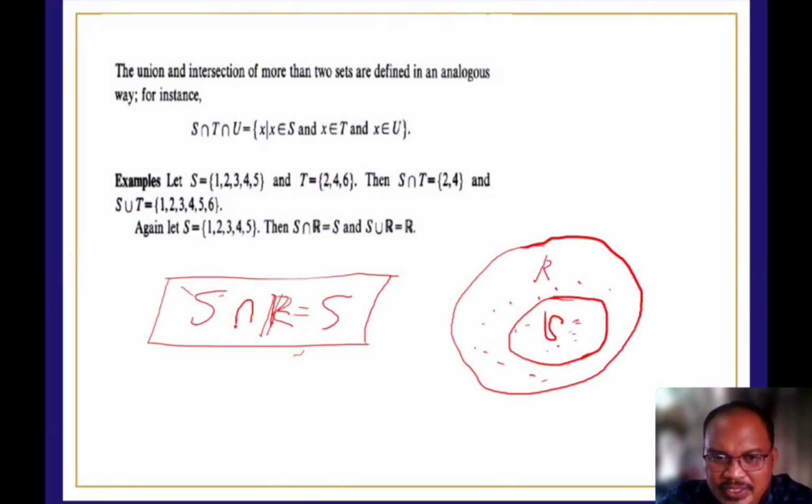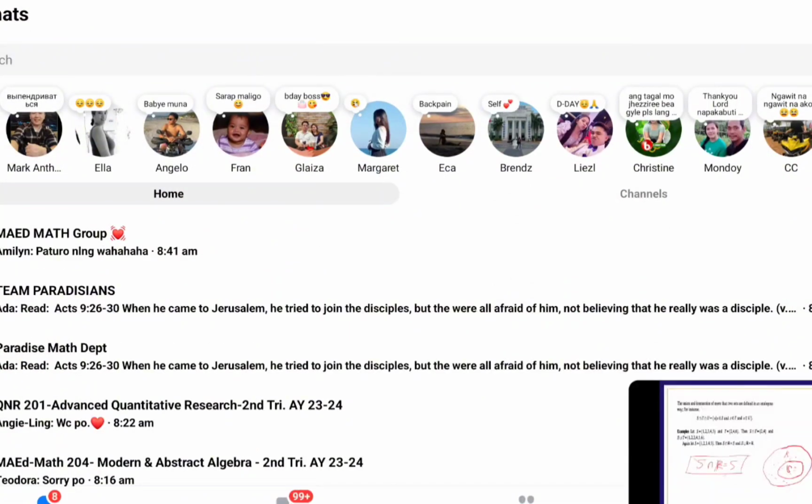Therefore, the intersection between S and the real numbers is S. Only this is inside; this is the only thing common to both.